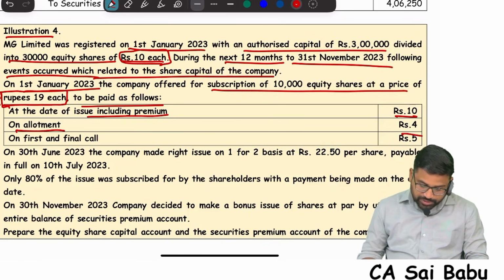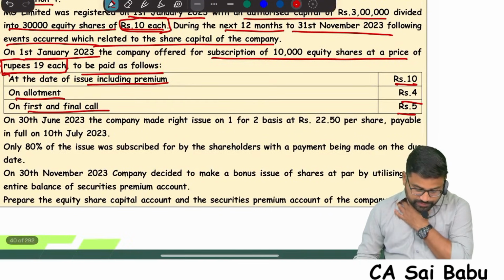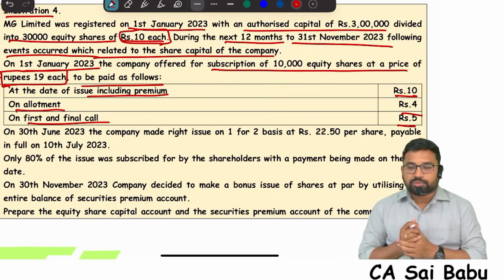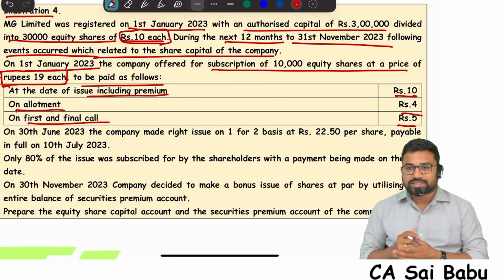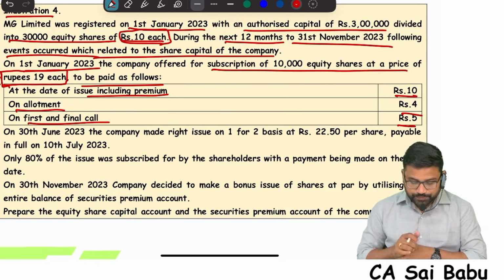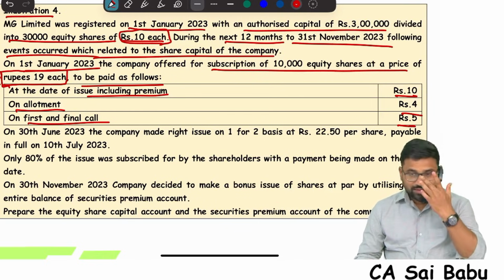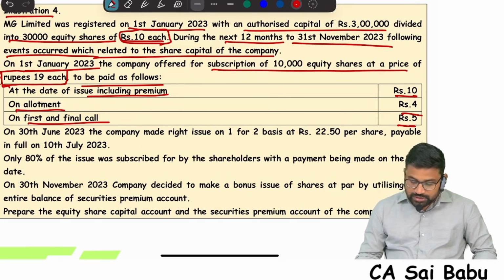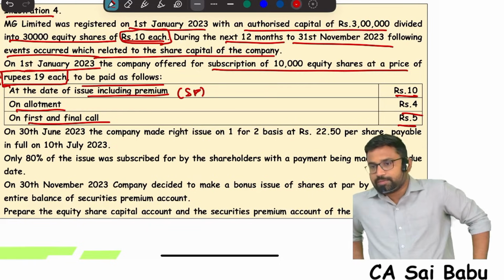Allotment 5 rupees. First and final call 4 rupees. So how many shares is the company offering to the public? 10,000. At what price? 19. So shares are issued at premium. How is the amount collected? Application time 10 rupees, allotment 4, final call 5. So securities premium is included in which stage? Application stage. Okay. Next.